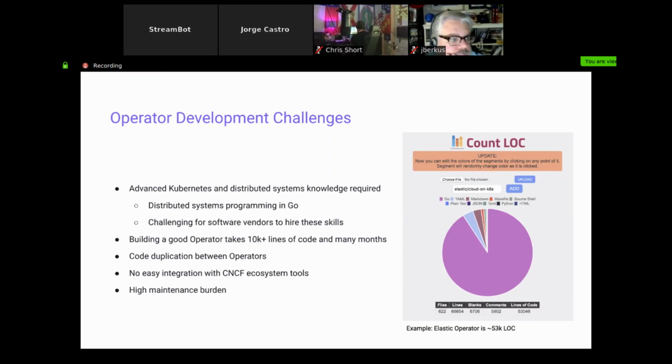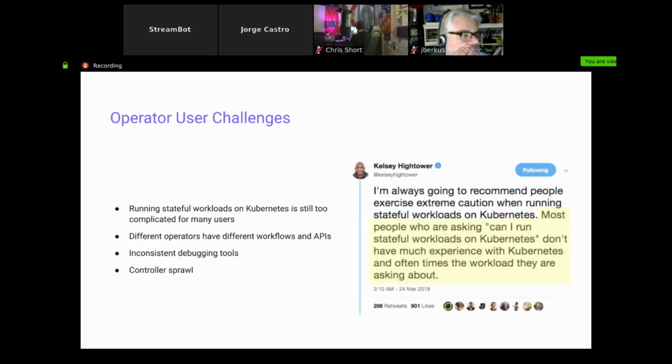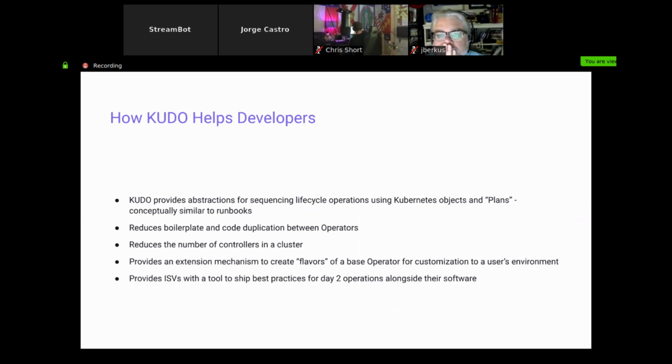For the users, running stateful workloads is still pretty complicated. There's not a good, well-trodden path yet for this. And there's different workflows, different APIs. There's no consistent set of CRDs, and you end up with a lot of controller sprawl as you go about this process.